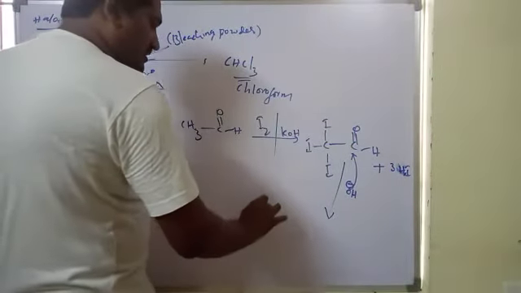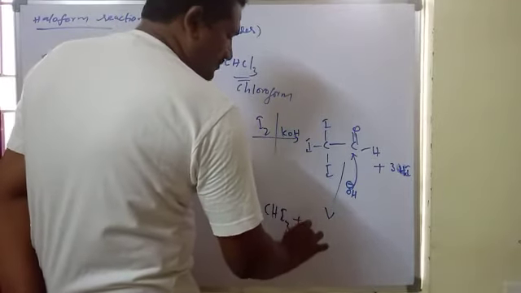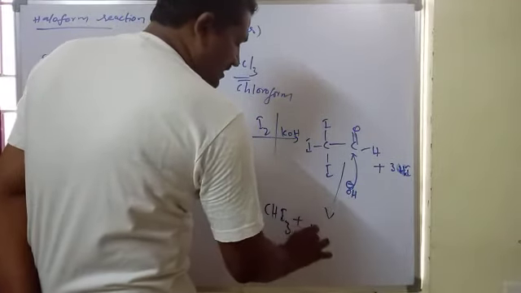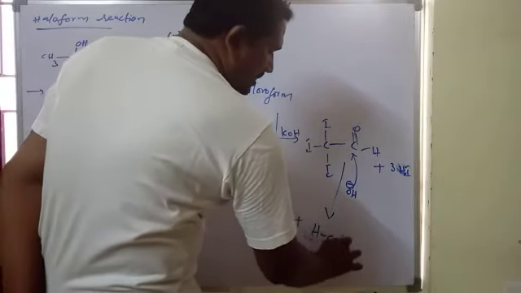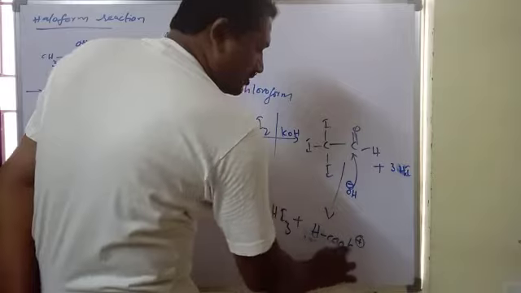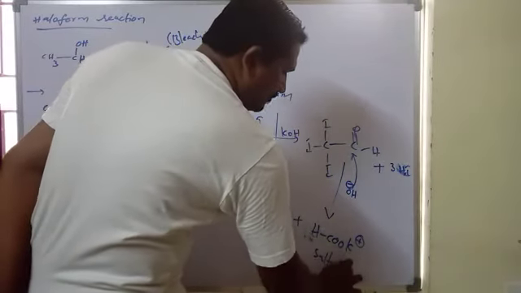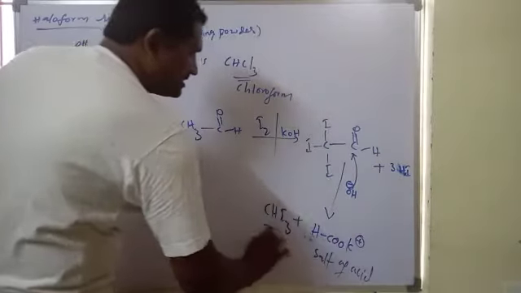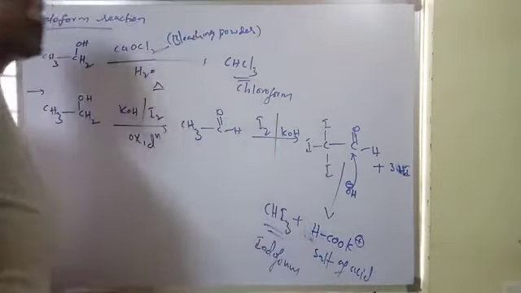Now we get CHI3 plus the salt of the acid, HCOOK, the potassium salt of the acid. This CHI3 is called iodoform, which is a yellow precipitate.